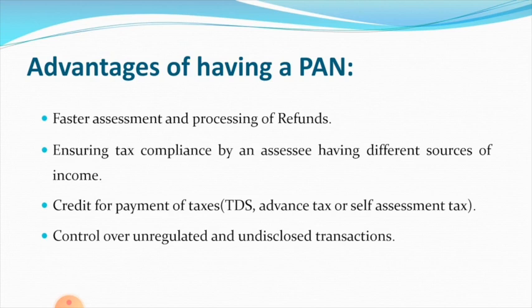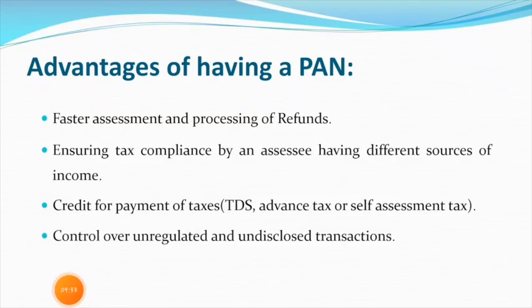For example, if he is earning a salary, he must give his PAN number to his employer. If he is doing some business, for registration purpose, he must give his PAN number, so they can easily access his income. Next advantage is credit for payment of taxes.